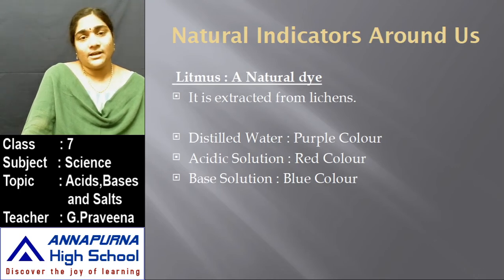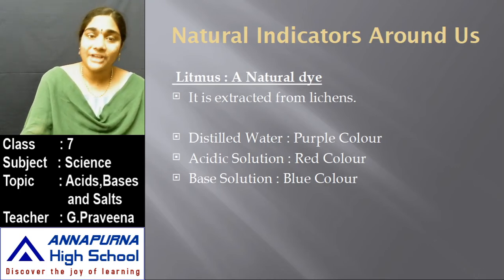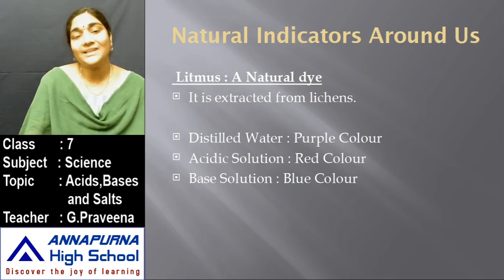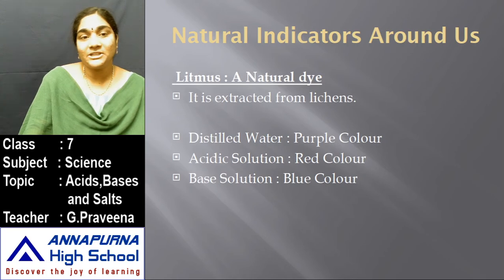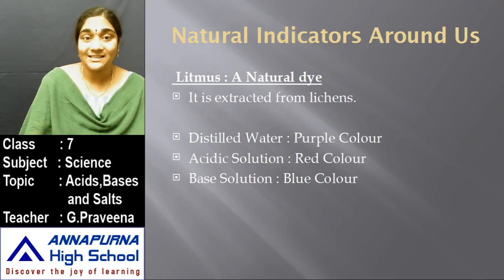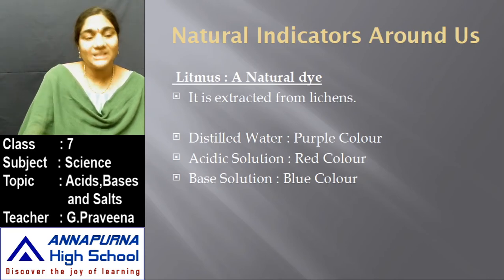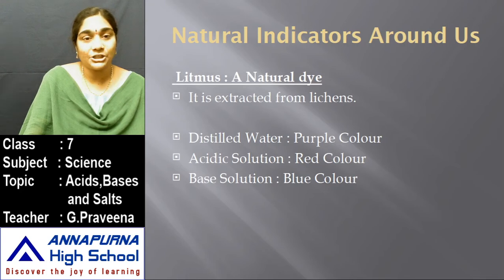So here, as we have talked about the different kinds of natural indicators such as turmeric or China rose petals, these are the natural indicators. One such natural indicator is litmus. Litmus is a natural dye extracted from lichens. So what are lichens? It is an association of both algae and fungi. This association we call lichens. From these lichens, a natural dye known as litmus is extracted. It can be used as a natural indicator to test whether a substance is an acid or base.